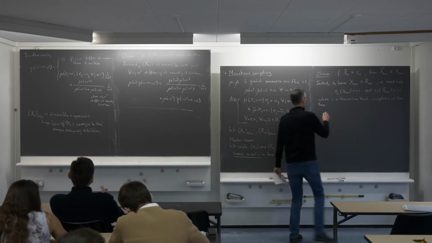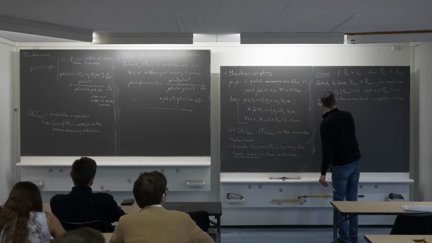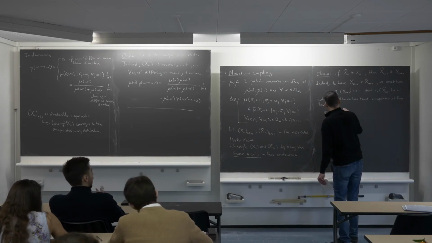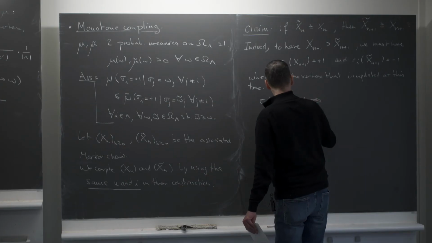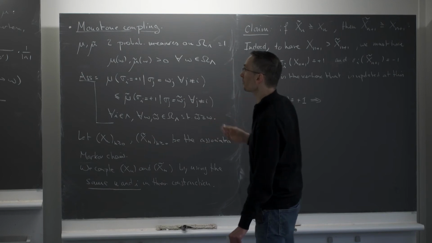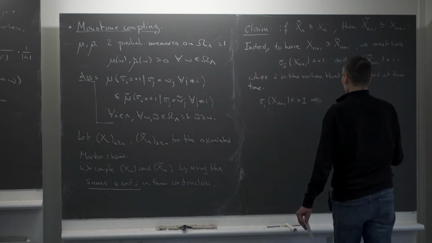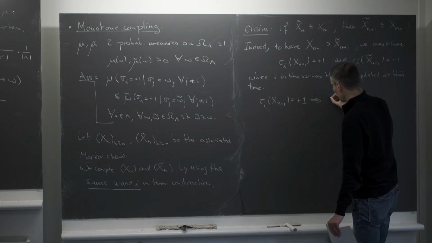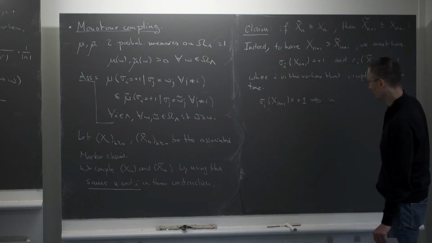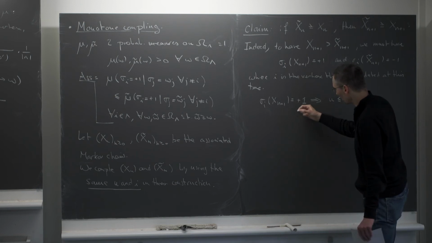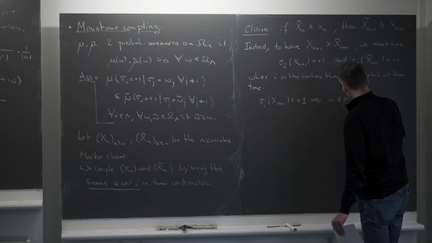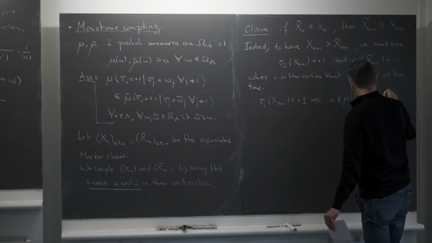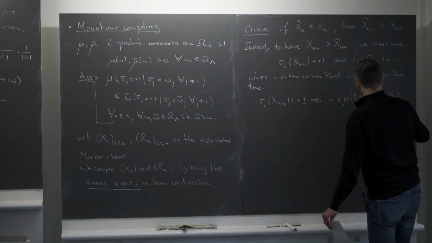If I have sigma_i of x_{n+1} equal to plus 1, this means, by the way we construct the chain, that the number u that we have used to construct the chain has to be smaller than mu of sigma_i equal plus 1, given sigma_j equal to sigma_j of x_n for all j different from i.